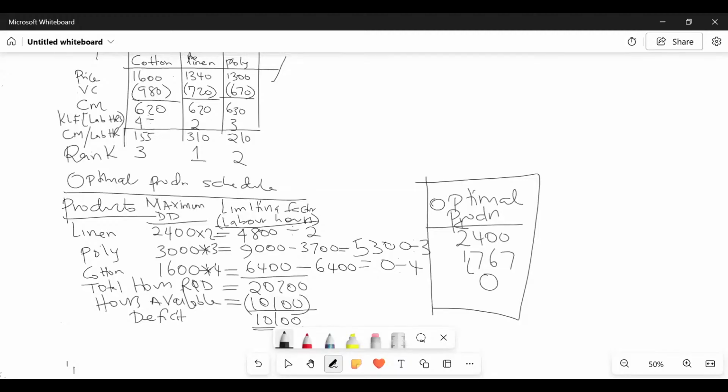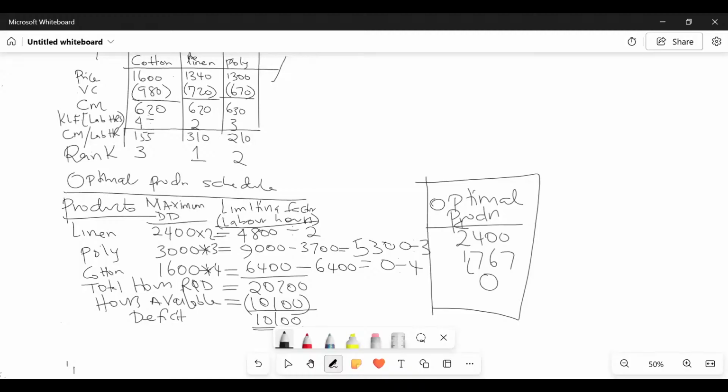The deficit is 10,100, so I took 10,100 minus what I recovered from the last ranked product. I got 3,700. So I'm doing the recovery upwards. This 3,700, I recovered from 9,000, which gave me 5,300 hours.